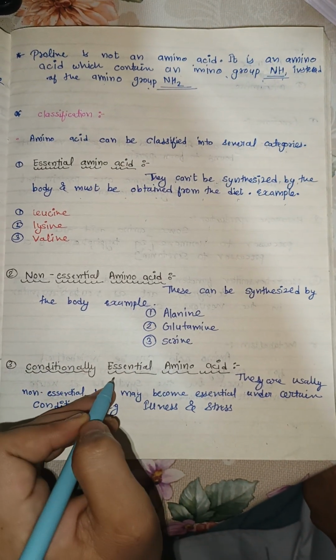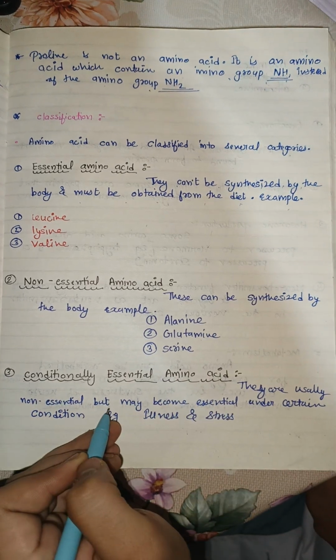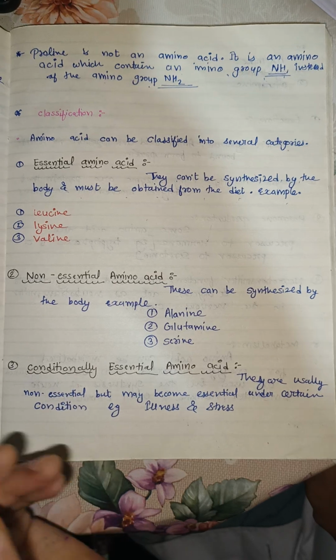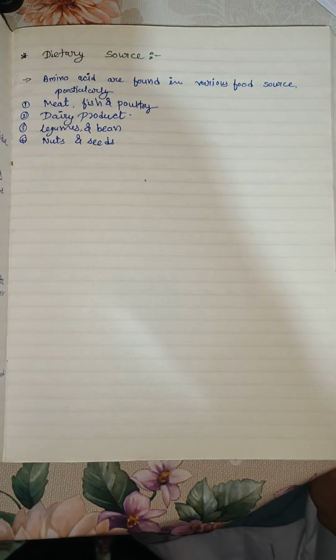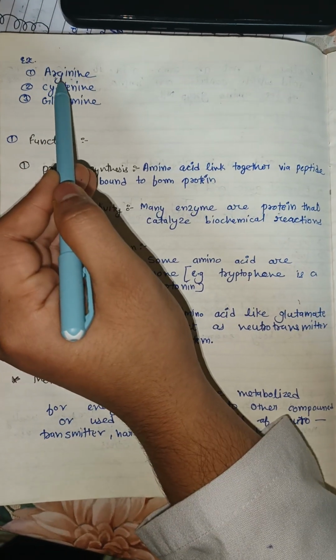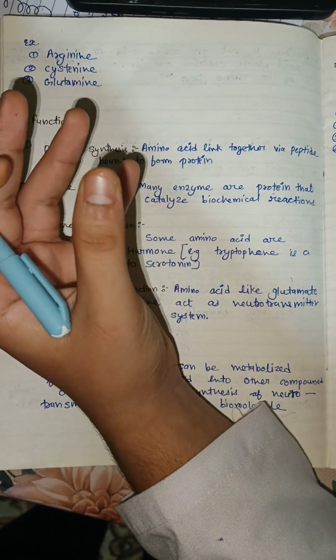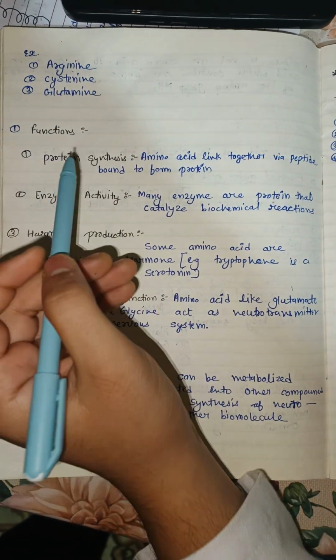Here are conditionally essential amino acids. They are usually non-essential amino acids, but they may become essential under certain conditions, like if we have a fever or any stress. Examples of conditionally essential amino acids are arginine and cysteine, which are needed when we are ill or under stress conditions.